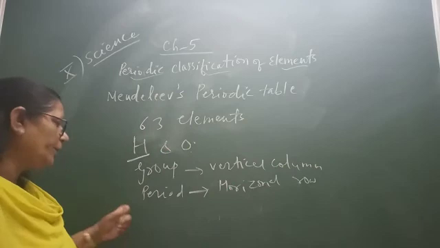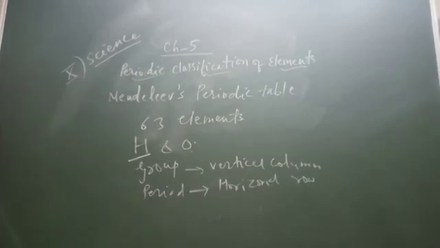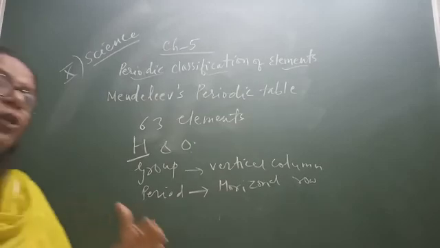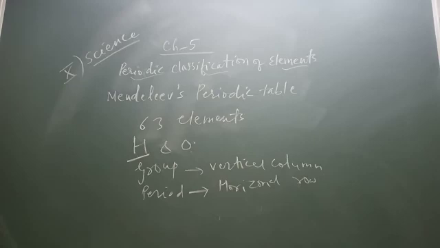Horizontal row is called period and vertical column is called group. Okay, so he arranged elements in groups and periods. Now if you see on page number 83, Mendeleev's periodic table is given, with periods 1, 2, 3, 4, 5, 6 and groups 1 to 8.